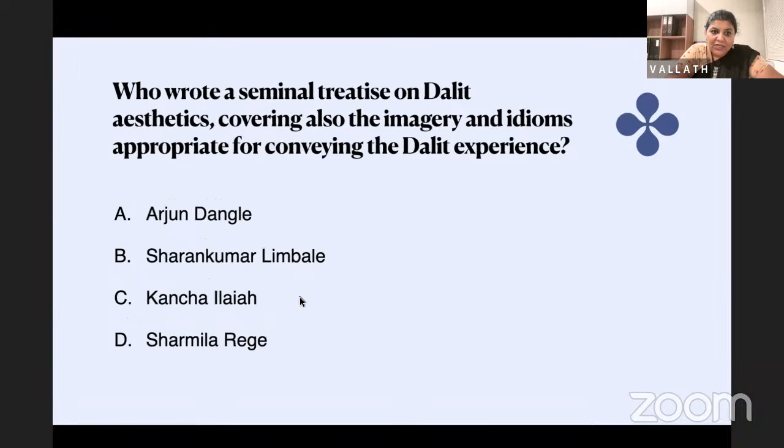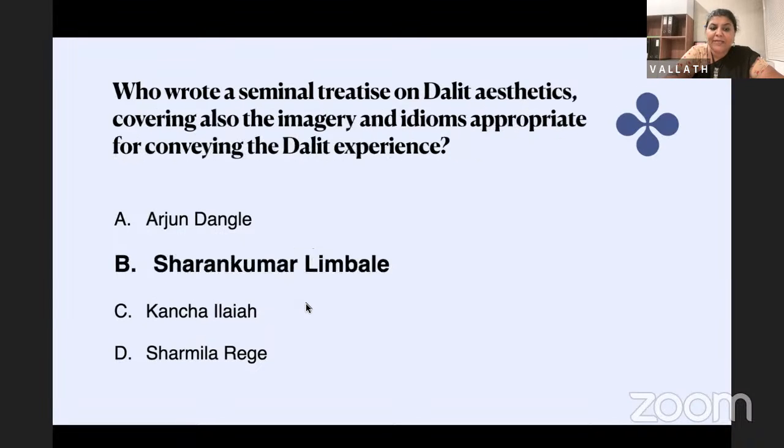Who wrote a seminal treatise on Dalit aesthetics, covering also the imagery and idioms appropriate for conveying the Dalit experience? Is it Arjun Dangle, Sharan Kumar Limbale, Kancha Ilaiah, or Sharmila Rege? A seminal treatise on Dalit aesthetics, Towards the Dalit aesthetics, where he says Dalit literature should not be judged along the lines of mainstream aesthetics.